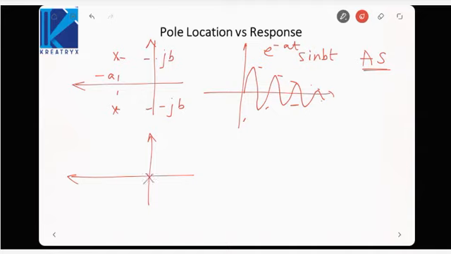Now, if one pole is lying at the origin, that is 1/s, then my impulse response would be this constant. This is called marginally stable.